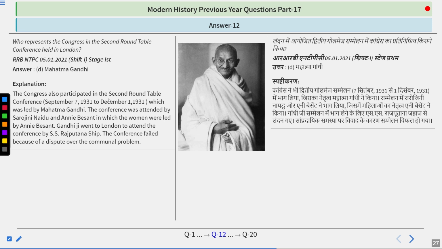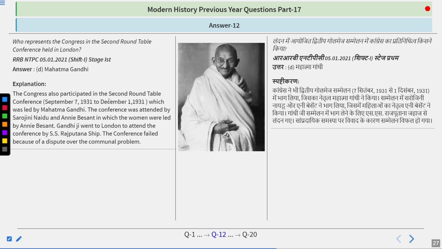The Congress also participated in the second Roundtable Conference from 7 September 1931 to 1 December 1931, which was led by Mahatma Gandhi. The conference was attended by Sarojini Naidu and Annie Besant, in which the women were led by Annie Besant. Gandhiji went to London to attend the conference by SS Rajputana ship. The conference failed because of a dispute over the communal award problem.